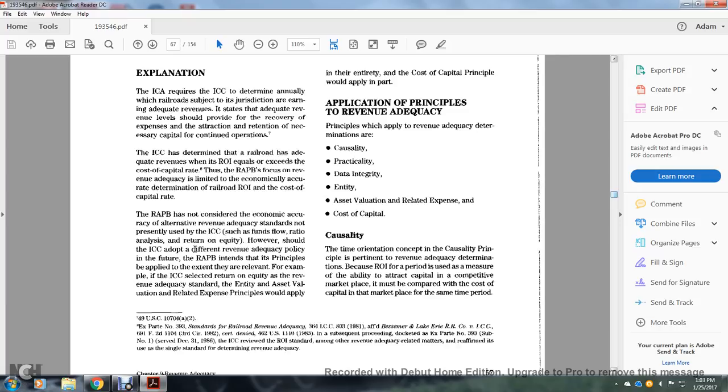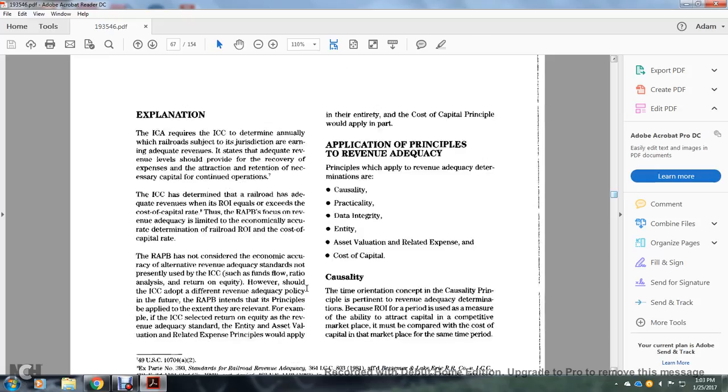However, should the Interstate Commerce Commission adopt a different revenue adequacy policy in the future, the Railroad Accounting Principles Board intends the principles to apply to the extent that they are relevant. For example, if the Interstate Commerce Commission selected return on equity as the revenue adequacy standard, it would need to assess whether the valuation and related expense principles would apply, and whether any of the cost of capital principles would apply.